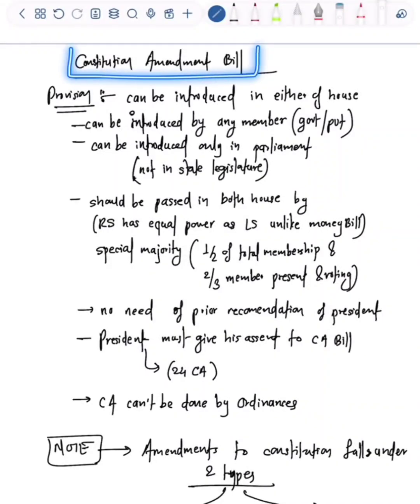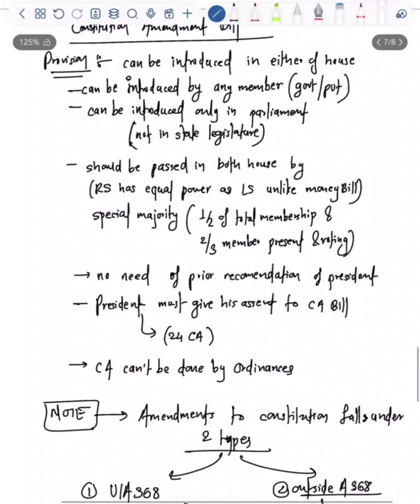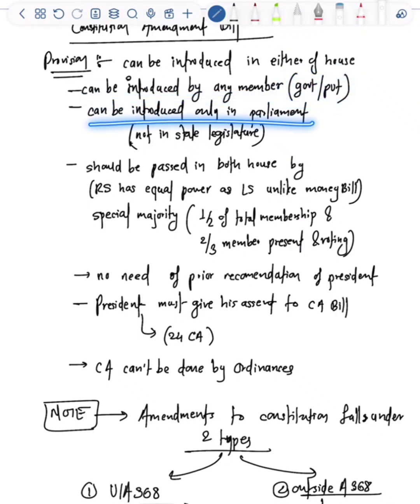Let's understand about the constitutional amendment bill. From the UPSC prelims point of view, there are some provisions mentioned below. It can be introduced in either house of Parliament. It can be introduced by any member, government or private member. It can be introduced only in Parliament, not in a state legislature.